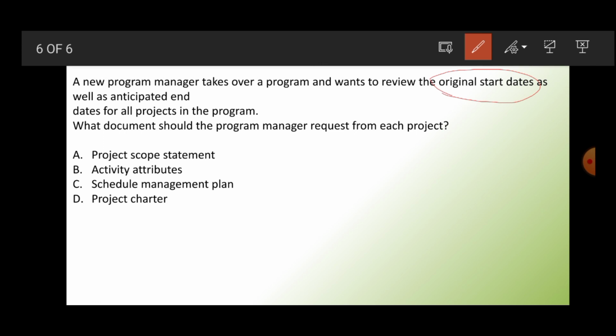Project scope statement. What does the scope statement say? It defines the scope, not the dates. So we'll remove that. Activity attributes. It says more about the work that we are doing and not the dates. Schedule management plan. Friends, the schedule management plan is only a plan. It doesn't say anything about dates. Project charter, yes, because the project charter has the initial start date as well as the anticipated or projected end date, not the actual end date, since it is formed during initiation. So project charter is the correct answer.